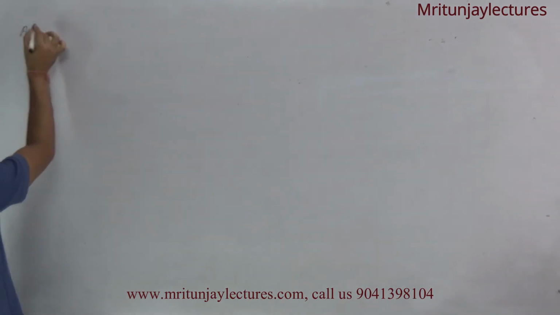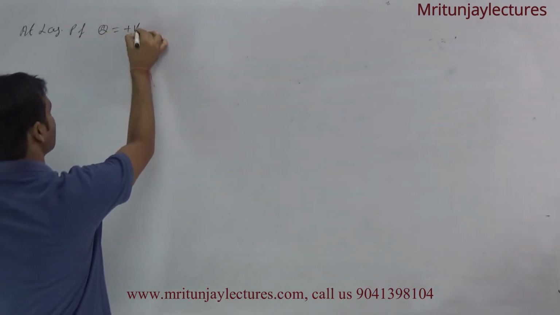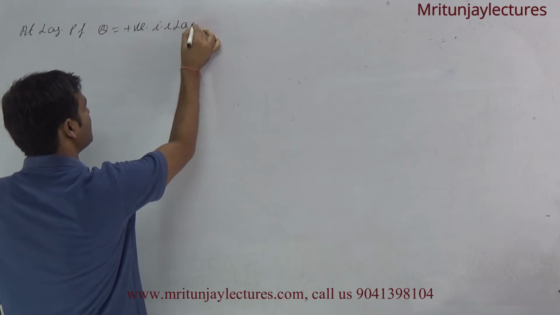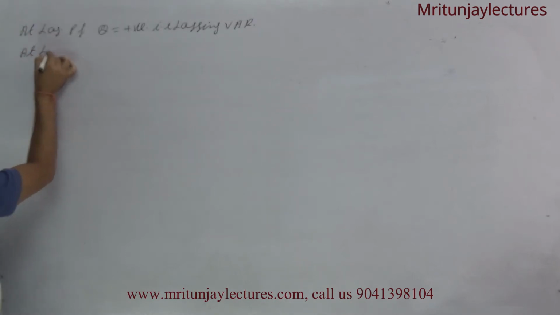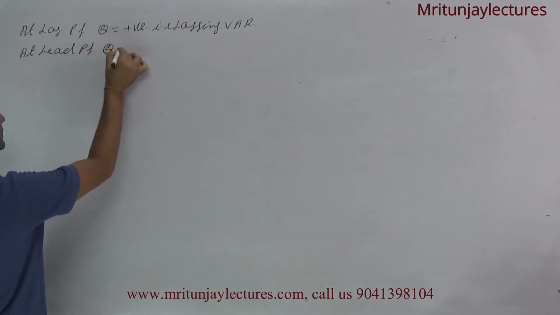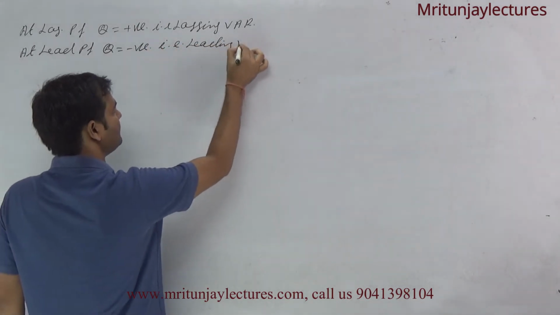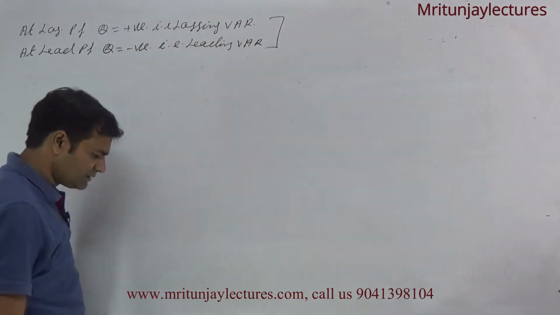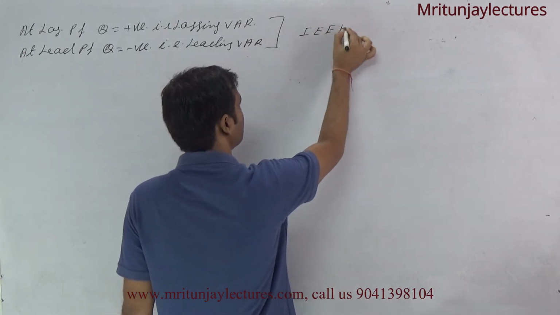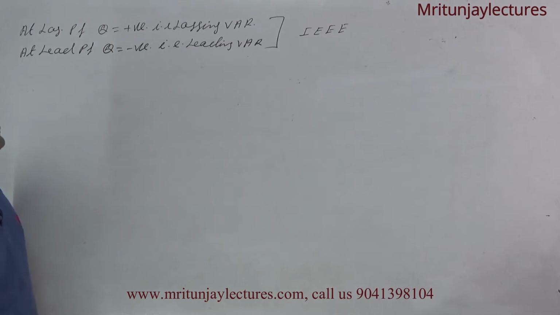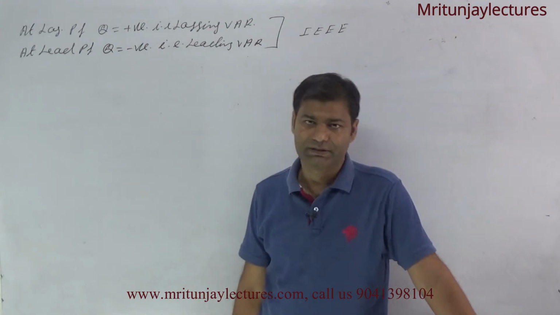Now from standard sign convention, lagging power factor means Q is positive, that is lagging VAR. And at leading power factor Q is negative, that is leading VAR. Clear? This is the corresponding standard sign convention, or you can say from IEEE standard. If Q is positive, that is from lagging power factor, and from leading power factor Q is negative. Clear?